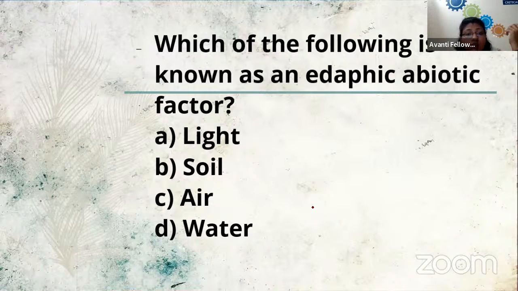Your options are A, light, B, soil, C, air, and D, water. Great. The answer is option B, that is soil. We have just discussed that soil is an edaphic factor.